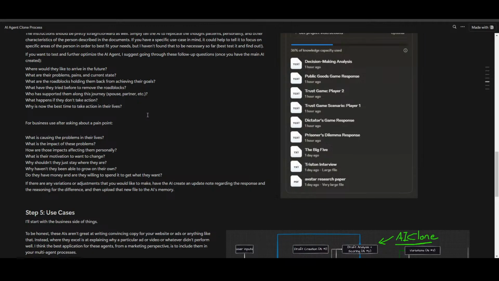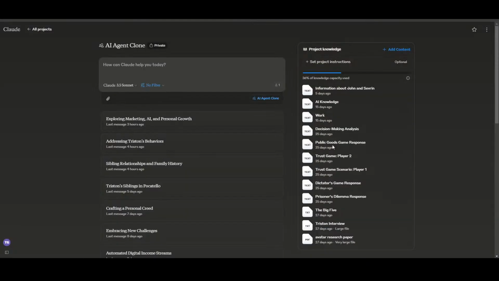But what we do is we actually use them to test and judge the responses that the AI provides in order to see how well it actually coincides with the way that we'd want or expect the AI to answer. So we can basically just take these, and again, go back to our project, go back to our AI, go back to whatever it is that we're working with, and basically just ask these questions.